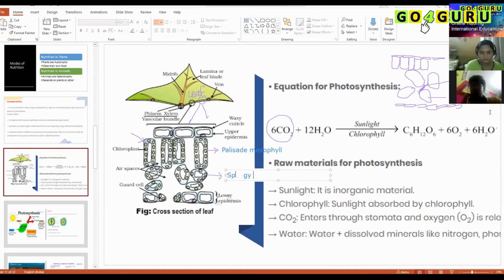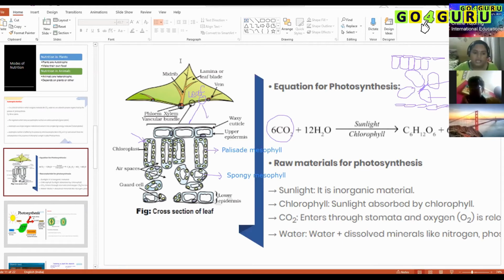These irregularly shaped cells are called spongy mesophyll. The name of the cell type is spongy mesophyll. As the name suggests, it is very spongy and irregular in shape. Am I clear?